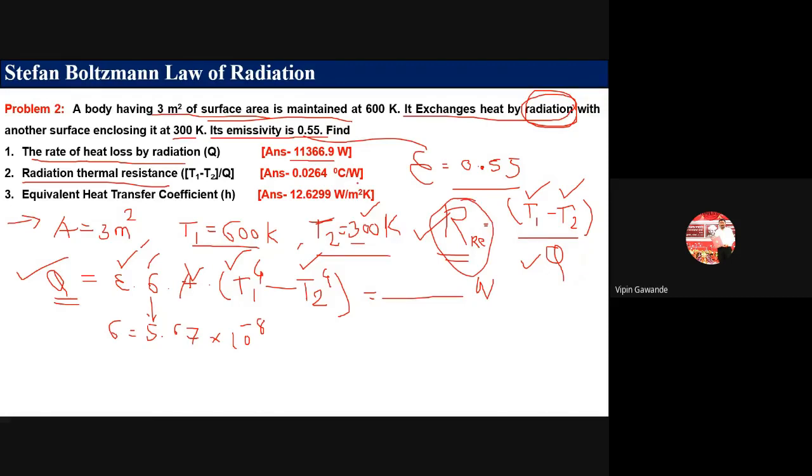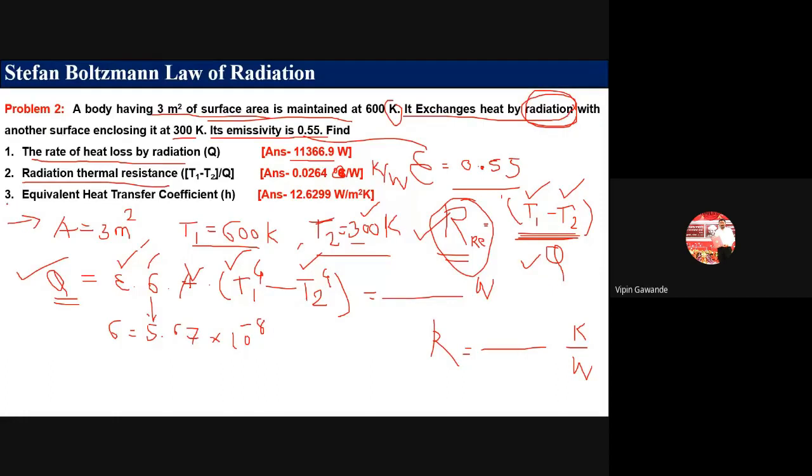And its unit comes out to be what? It is Kelvin divided by watt, because the temperatures are in Kelvin. Degree Celsius is not the unit, because temperature is given in Kelvin. So, the unit of this radiation thermal resistance is Kelvin divided by watt. And what is the formula for this one? It is T1 minus T2 divided by Q. So just remember the final formula, T1 minus T2 divided by Q.